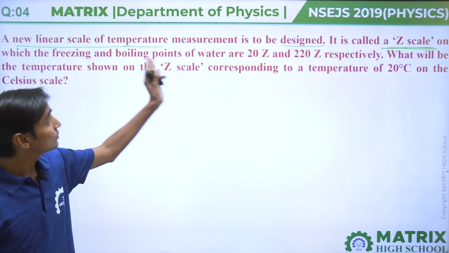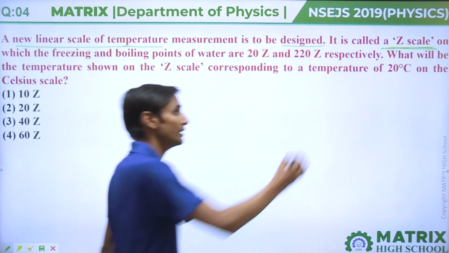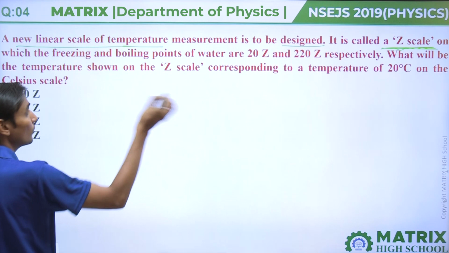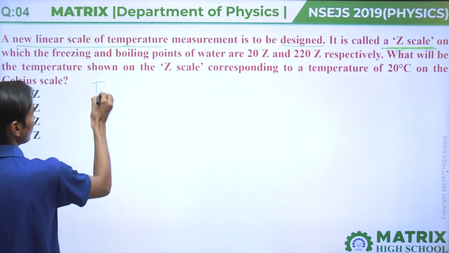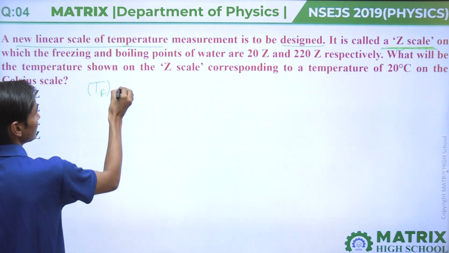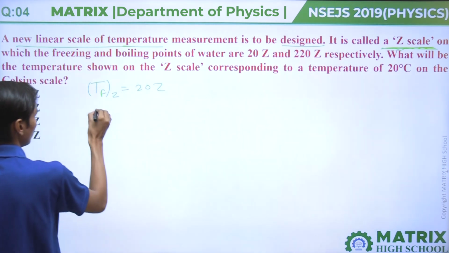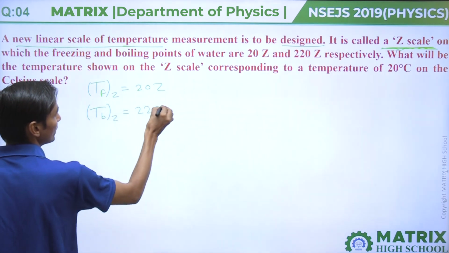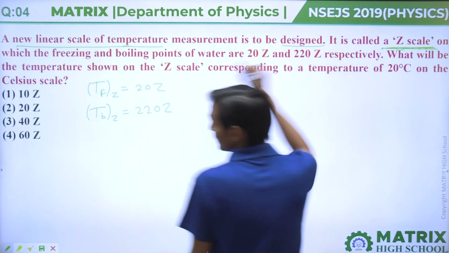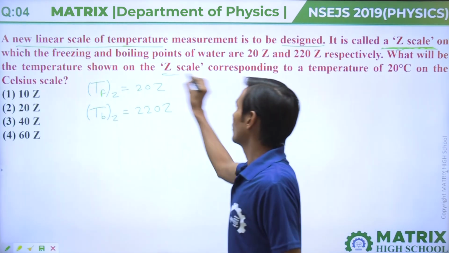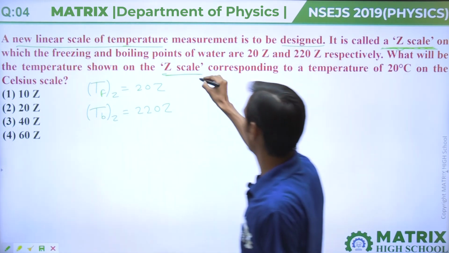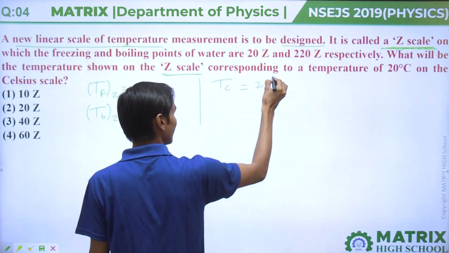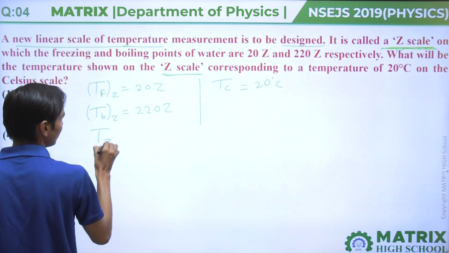On this Z scale, the freezing point of water is given 20 Z, and the boiling point of water is given 220 Z. What will be the temperature shown on Z scale corresponding to a temperature of 20 degrees centigrade? Here given temperature of 20 degrees centigrade, then find temperature on Z scale.